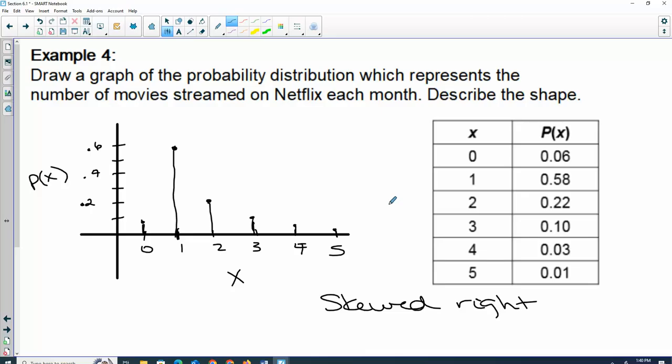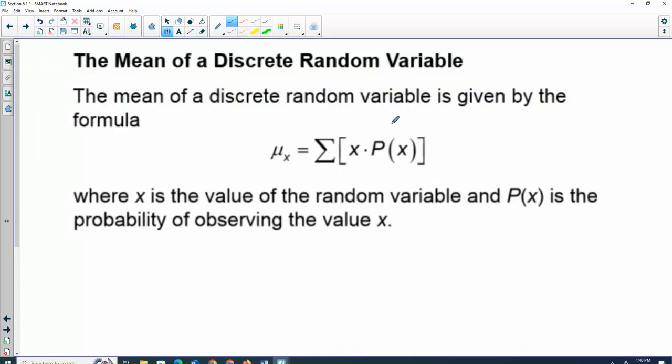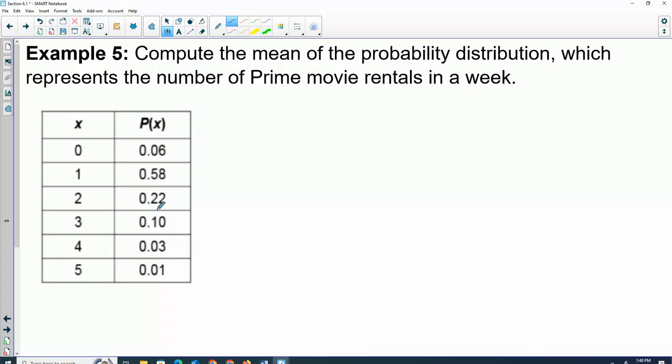We can also use calculators for this, so I'll show you both options. The actual formula. So we know from before, mu stands for mean. What's the symbol mean? We're going to add them all up. X times P of X. So it's actually a pretty simple combination.